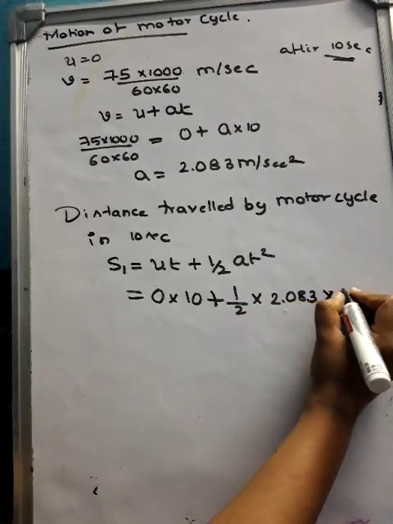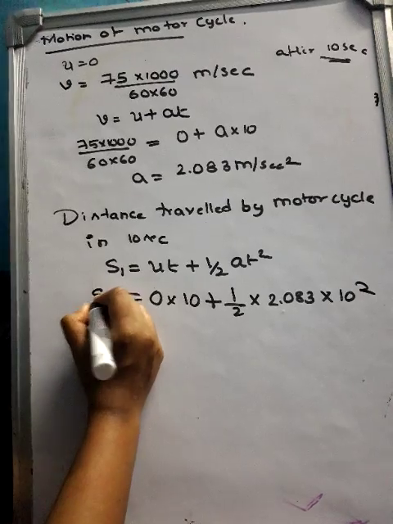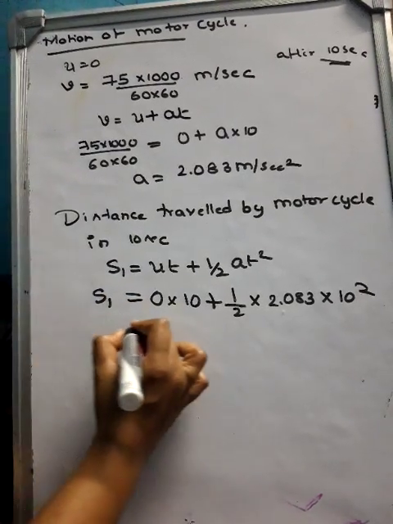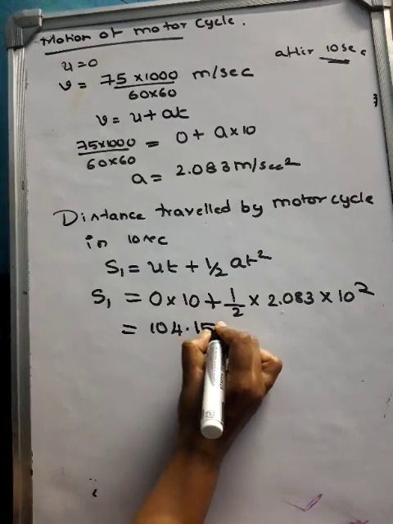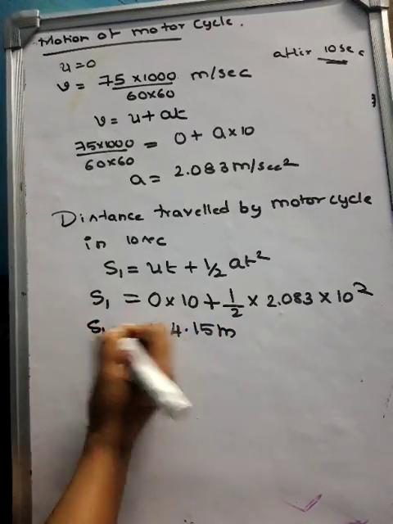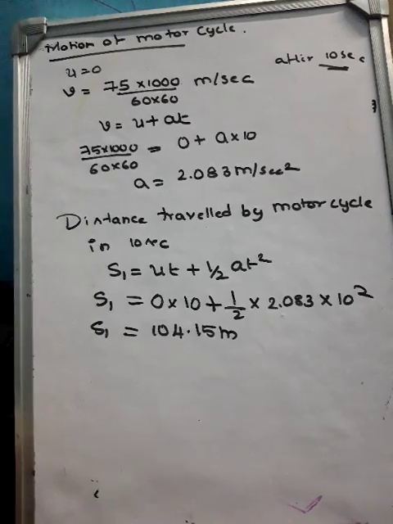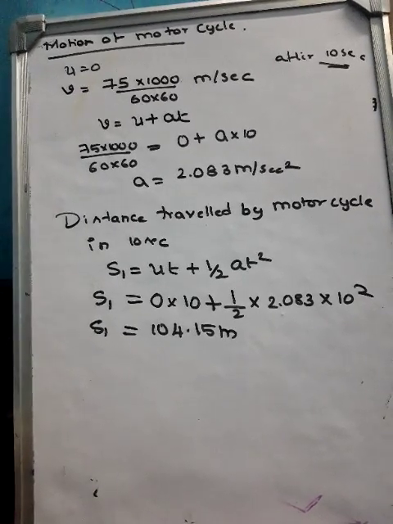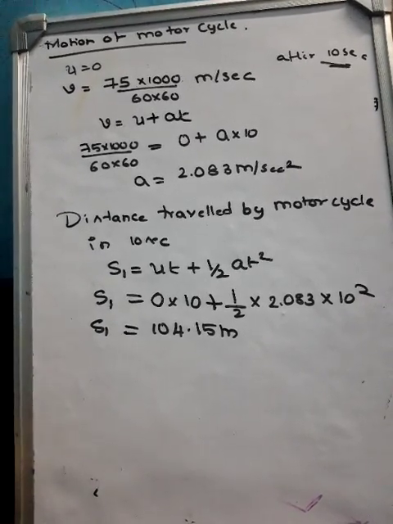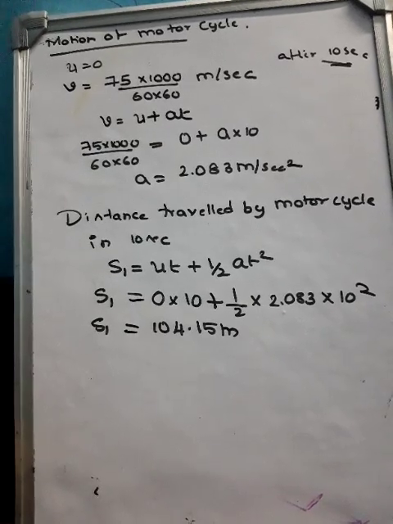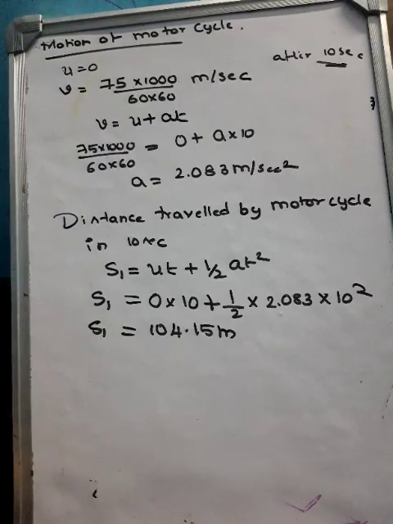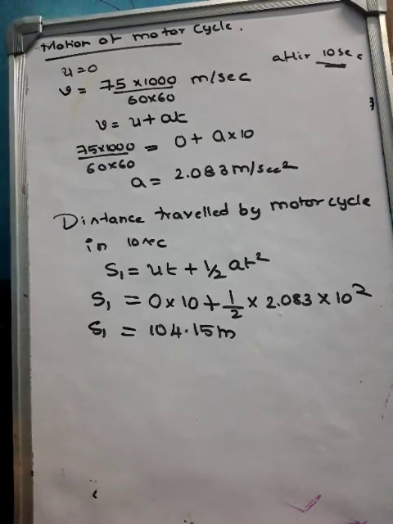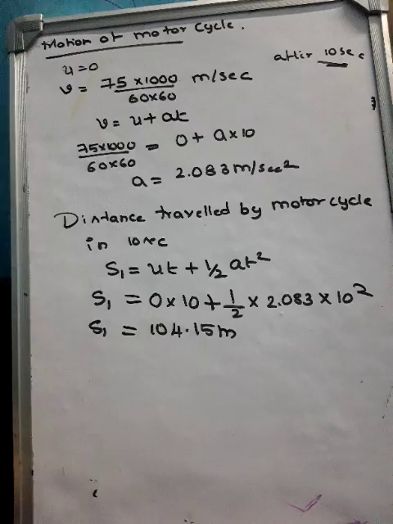2.083. T is 10 square. So this will be the S1 value. If you substitute the values, you will be getting the answer, 104.15 meter. Now, see, this is the distance traveled in 10 seconds. Now, you have one more distance, that is the distance traveled by the motorcycle in t minus 10 seconds with